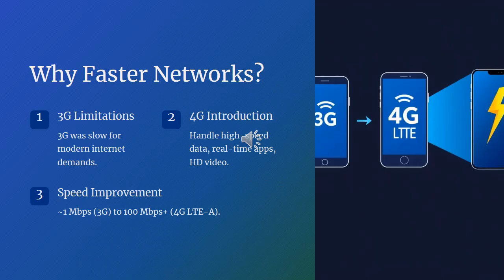3G limitations. While 3G was a major step forward in mobile communications, it had several limitations. It was designed primarily for basic mobile internet services but struggled with the growing demands of modern applications. The speeds were relatively slow, often around 1 megabit per second, making activities such as high-definition video streaming, real-time gaming, and large file downloads difficult. Browsing the web on 3G often felt sluggish, and video calls suffered from lag and poor quality. As users started consuming more data-intensive content, it became clear that a faster and more efficient network was needed.